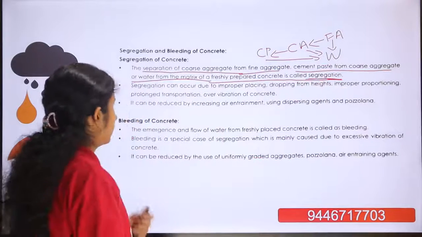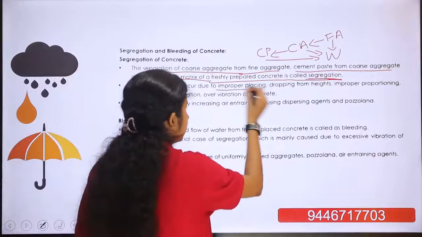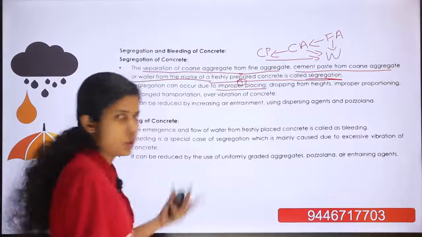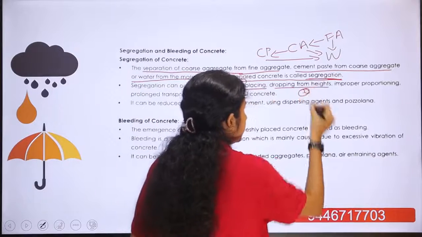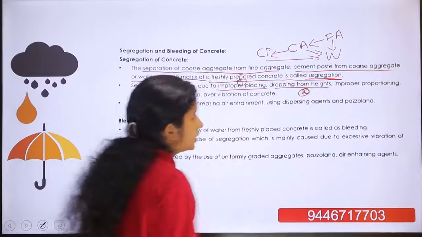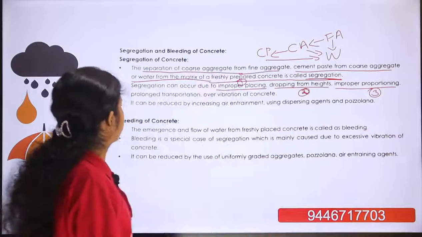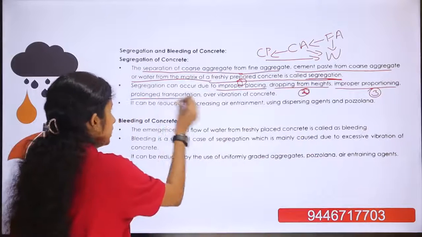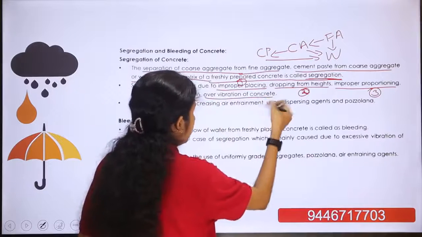Segregation can occur due to improper placing, such as dropping from heights, improper proportioning, prolonged transportation, and over vibration of concrete.